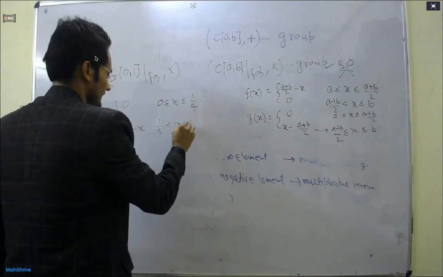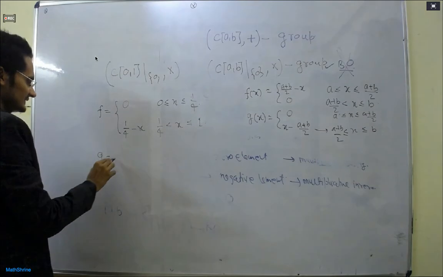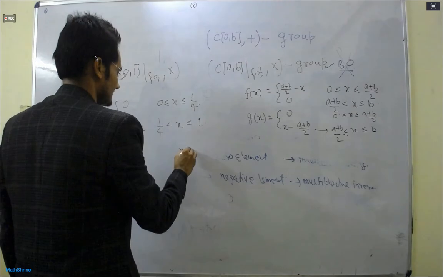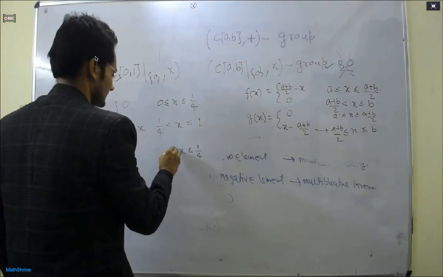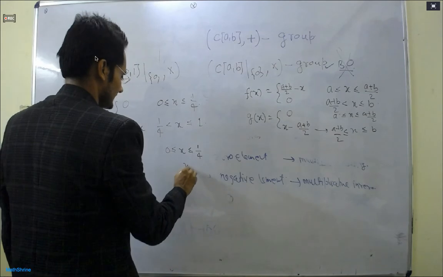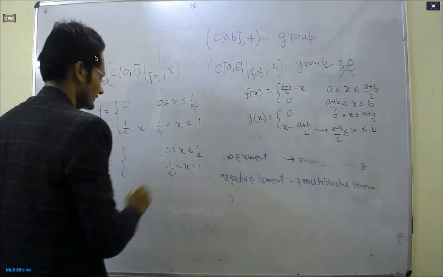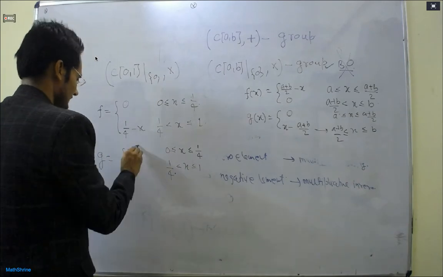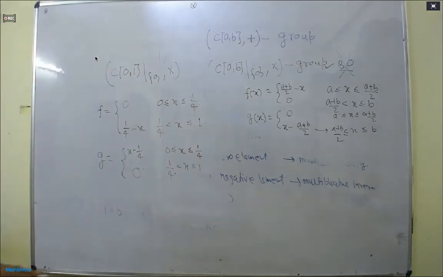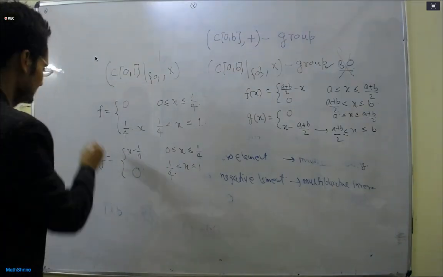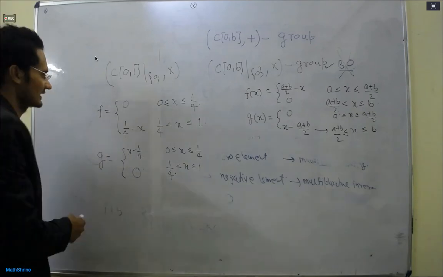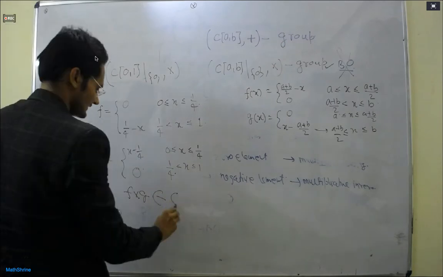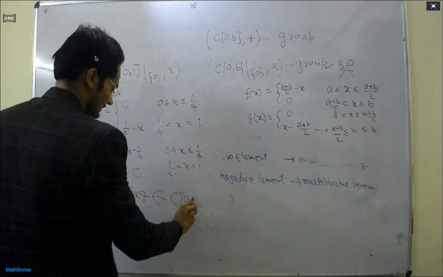Similarly, you can write g: x minus 1 by 4 when x is greater than 1 by 4, and 0 otherwise. Both are continuous, but their product does not belong to C[A, B], which implies that this is not a binary operation, not satisfied.